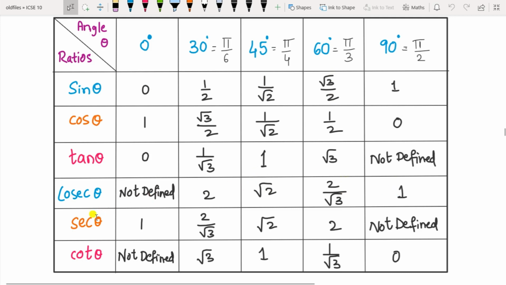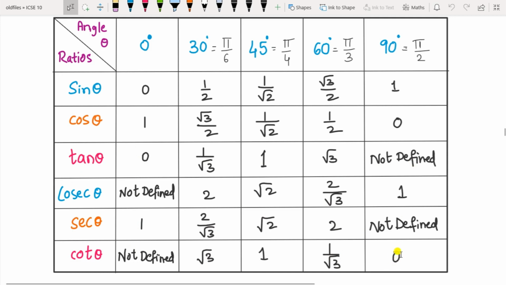Sec theta is inverse of cos. So 1 by 1 is 1. This will be 2 by root 3. This will be root 2. This is 2. And this will be 1 by 0 is not defined. For cot, it is inverse of tan. Okay. So it will be 1 by 0. So not defined. This will be root 3. This is 1. And this will be 1 by root 3. And as this is not defined, so the value here will be 0.